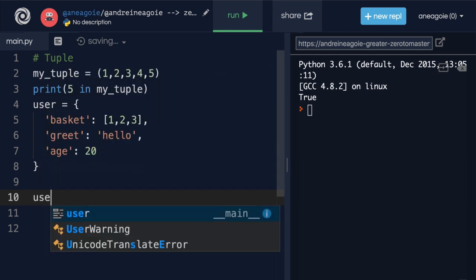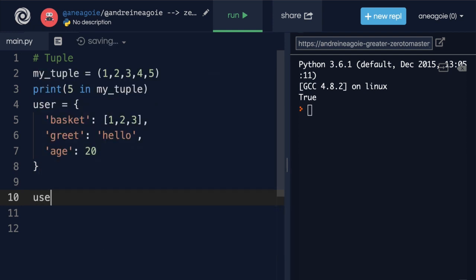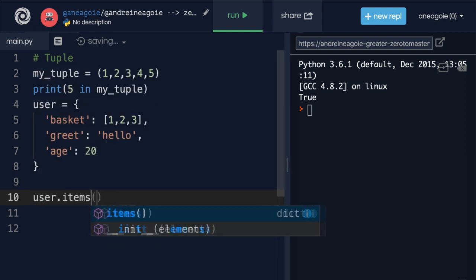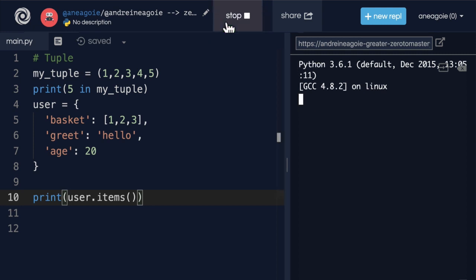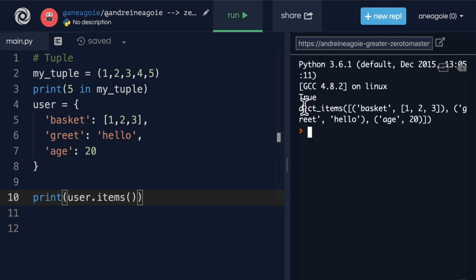And we saw tuples when we talked about dictionaries, right? Remember when we did user.items? And then I said, hey, just print user.items. And we saw here that we got dict_items. And inside of this, we see that basket [1, 2, 3], greet hello, and age 20 are tuples.